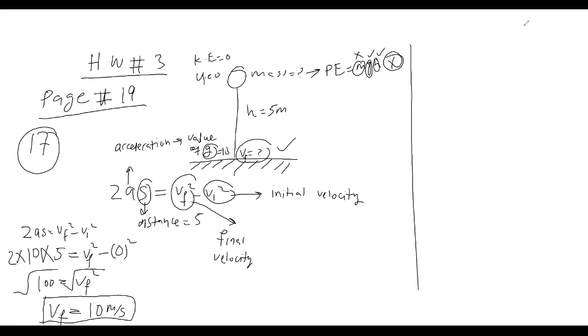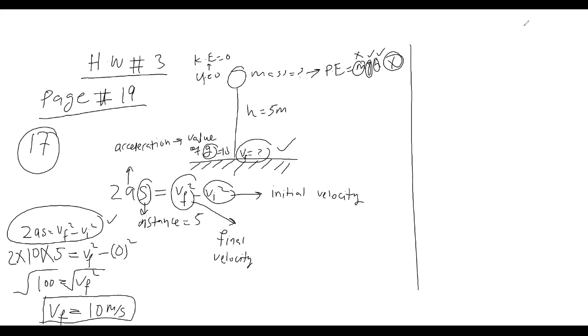If its velocity is 0, its kinetic energy is 0. So we cannot use the potential energy formula because we don't know the mass. That's why we needed to use this equation to find its final velocity, which is 2as is equal to vf square minus vi square.